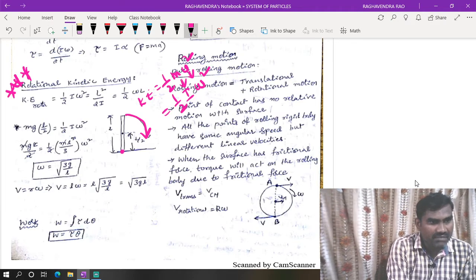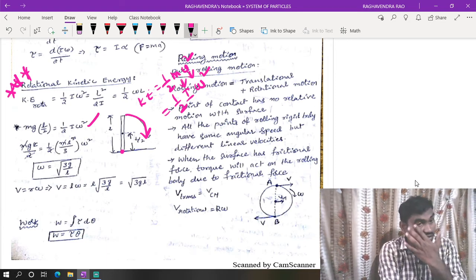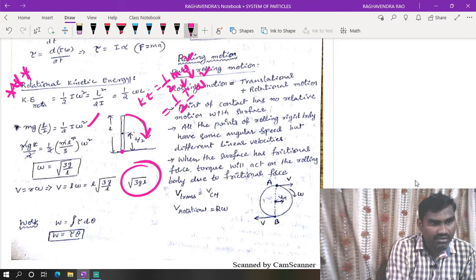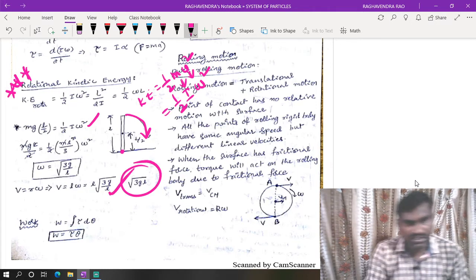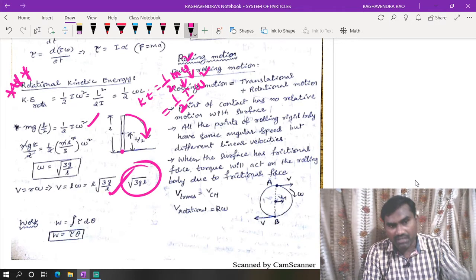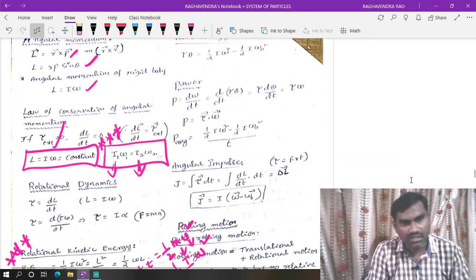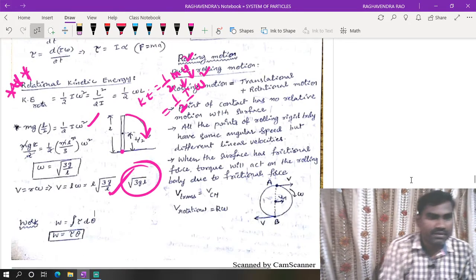Now mg L by 2 is equal to 1 by 2 I omega square. Potential energy is equal to kinetic energy. Now we can get the omega value, and we get root over 3g by L. This formula is directly asked in the examination. So work is force into displacement, and work, power, these relations. Okay.